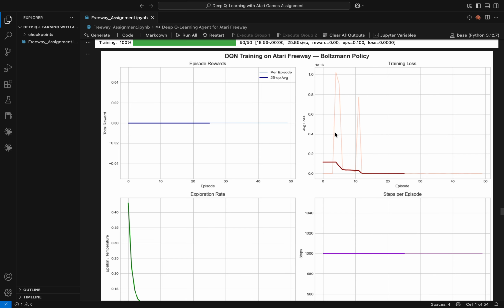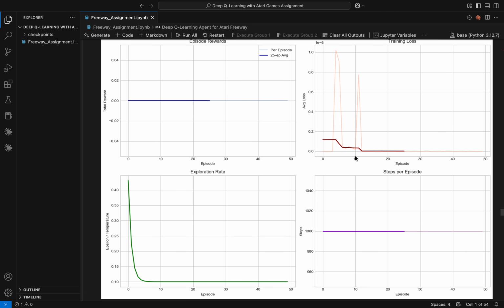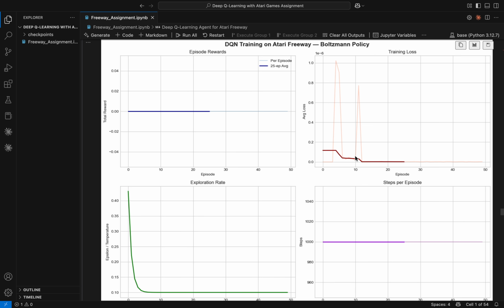For policy exploration, I implemented a Boltzmann softmax policy as an alternative to epsilon greedy. Instead of choosing randomly with probability epsilon, Boltzmann assigns probability to actions based on their Q values with a temperature parameter.